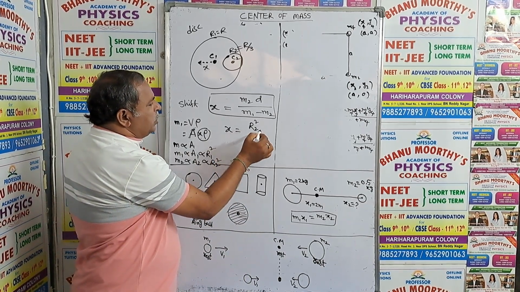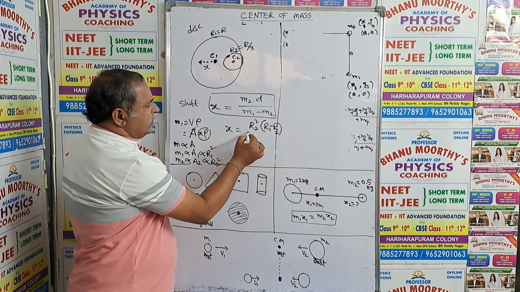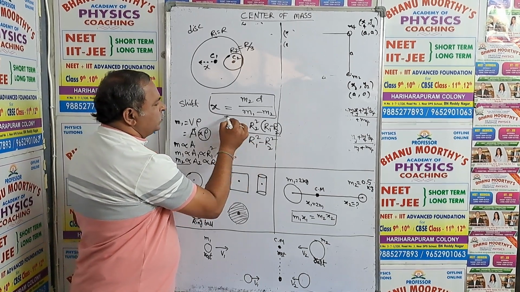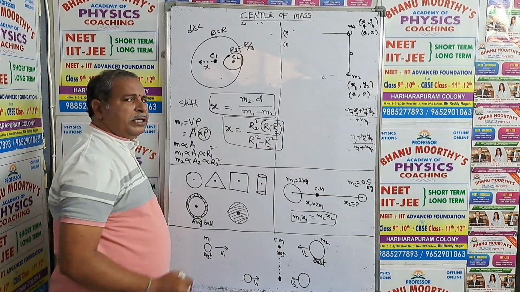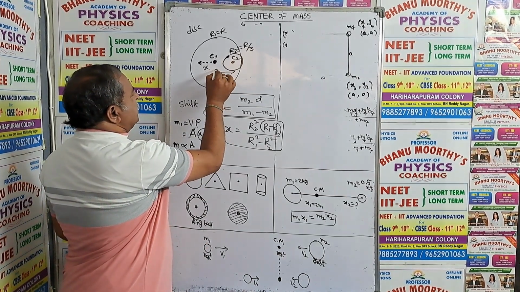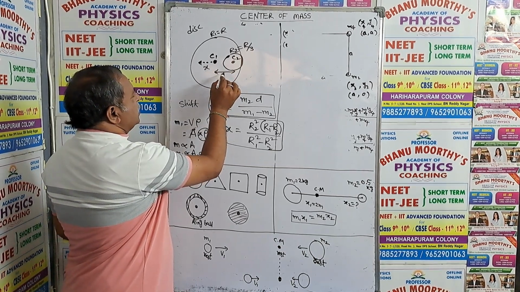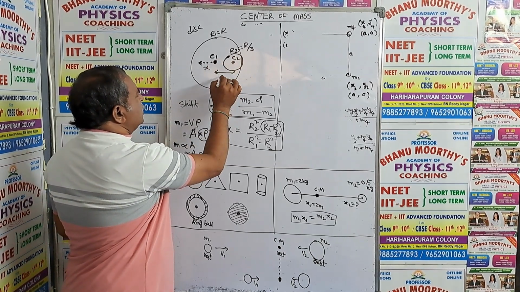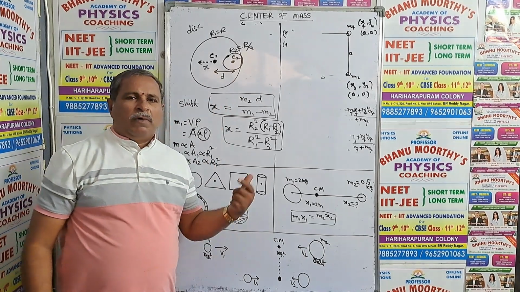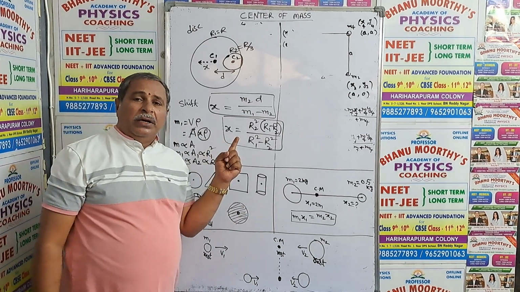R2 square into (R1 minus R2), this is the distance between two centers, over R1 square minus R2 square. So this is the information about the shift in the center of mass. What is D here? D is the distance between the centers of these two discs, the bigger disc and the removed disc. So the distance between these two centers is R1 minus R2, of course. So you can substitute here.